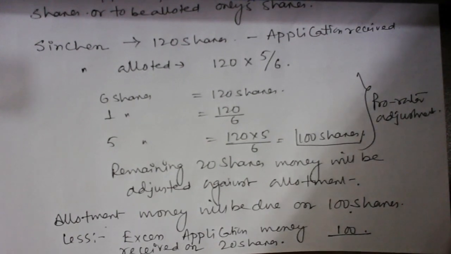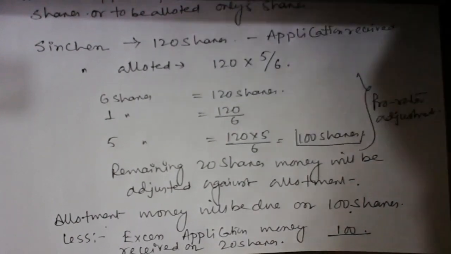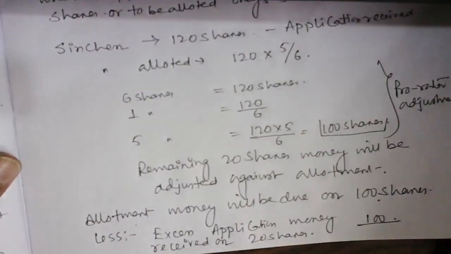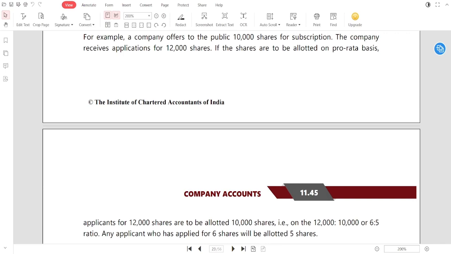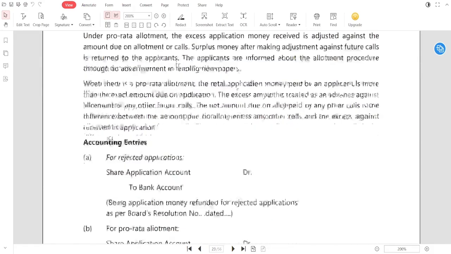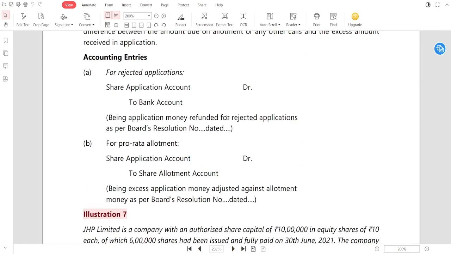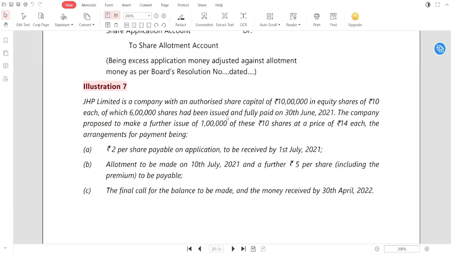Let's take an example and make that concept more comfortable. Okay, let's take one example. The journal entry we have learned at the time of the oversubscription concept. Okay, let's see. Come to question number 7, guys. See what is given in question number 7.